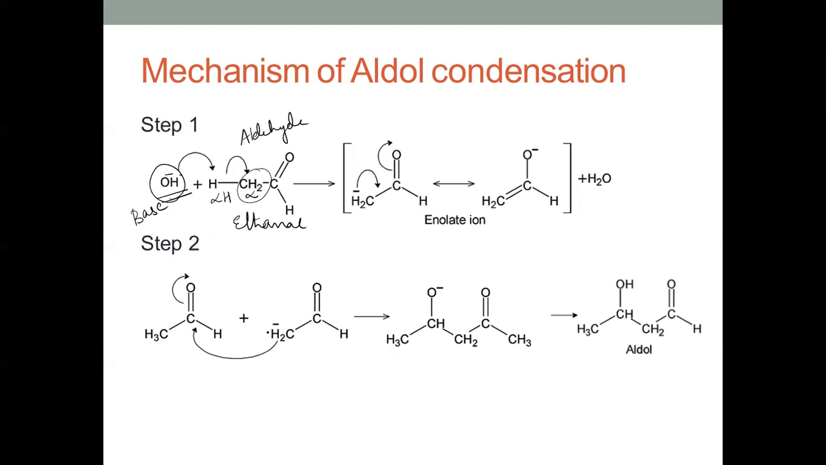In the second step, this enolate ion will attack the second molecule of ethanal. There are two molecules of aldehyde undergoing the reaction. It attacks this electrophilic carbon, resulting in the formation of this particular product, which is called an alkoxide. Now this H plus will attack here, resulting in the formation of this aldol. This is step 3 of the mechanism.